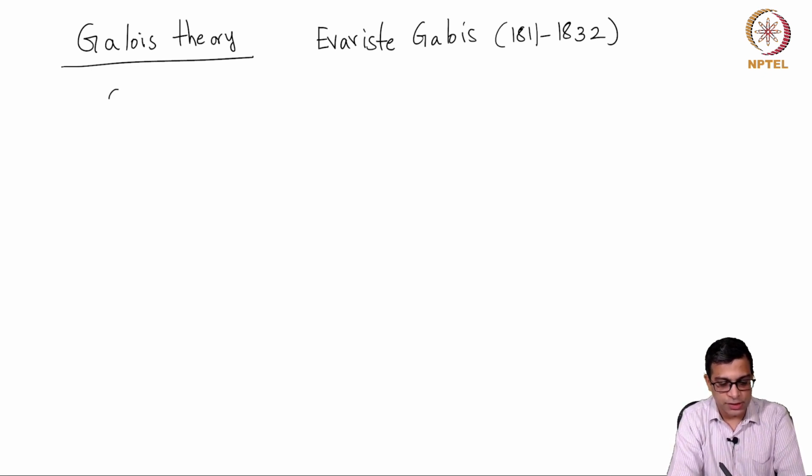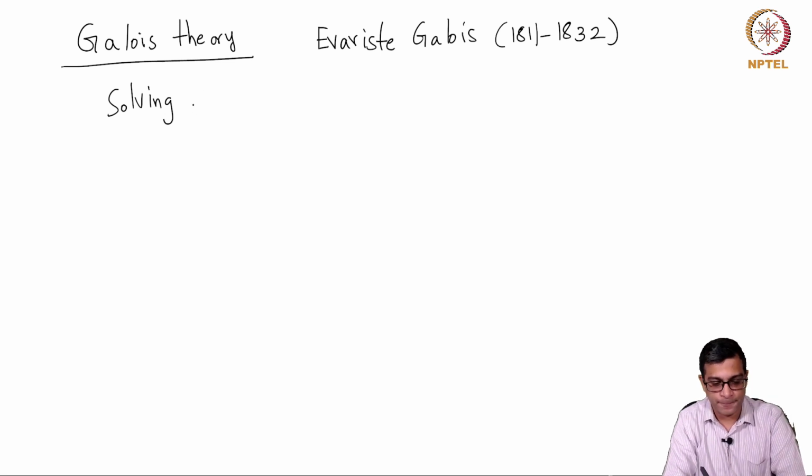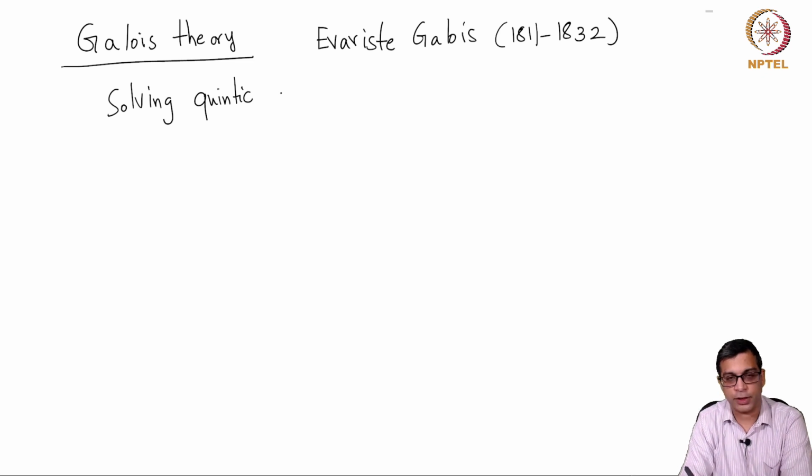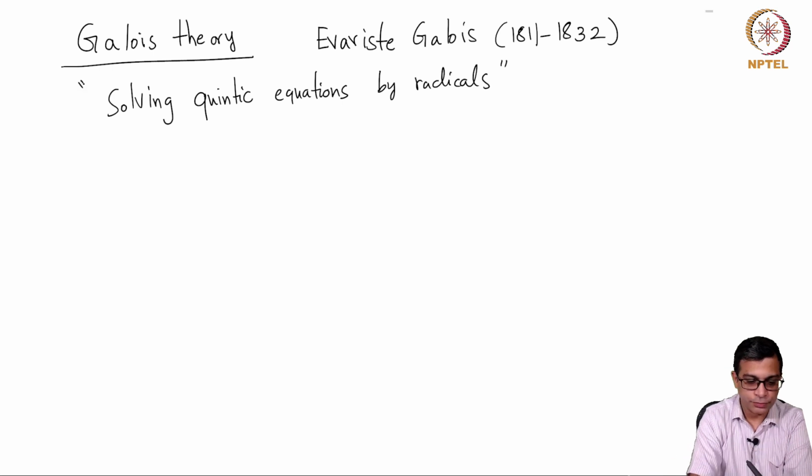This is the question of whether you can solve quintics by radicals. Okay, so I will explain this to you now. The question in the minds of a lot of mathematicians around that time was solving quintic equations by radicals. I will explain what I mean by this.